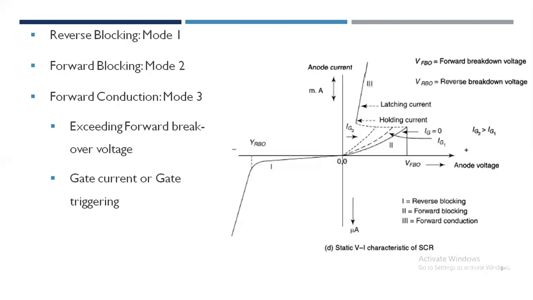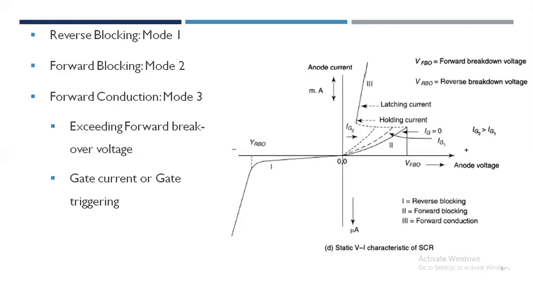Next is gate current or gate triggering. This is the most common method of triggering a thyristor. When a thyristor is desired to be turned on, a suitable positive signal is applied at the gate cathode terminal. The layer at the gate is flooded by the electrons from the cathode and it loses its identity as a layer. Accordingly, the thyristor becomes equivalent to a conducting diode.